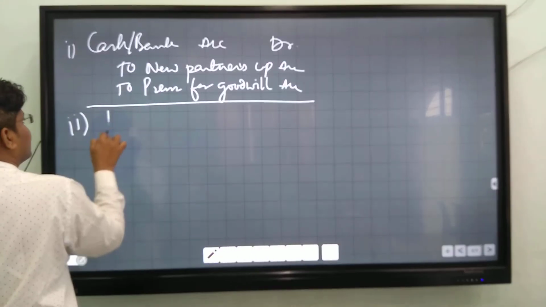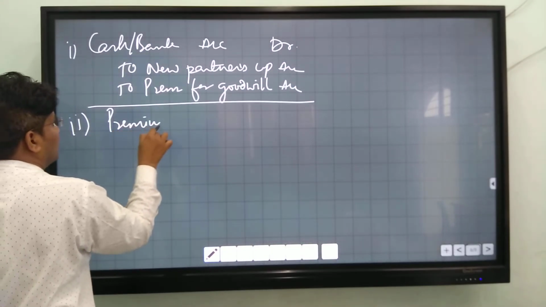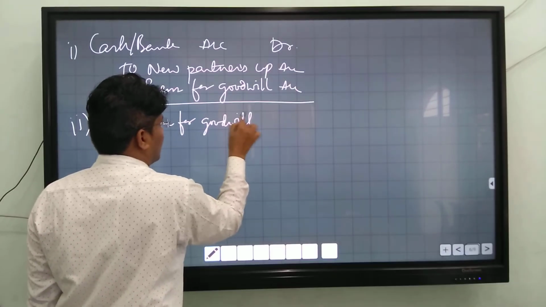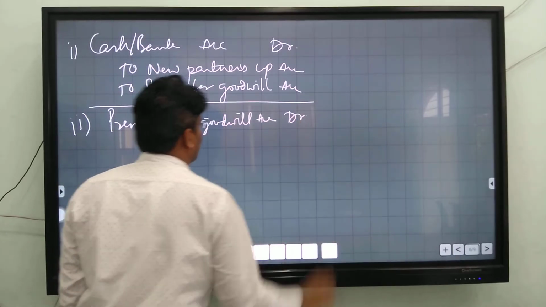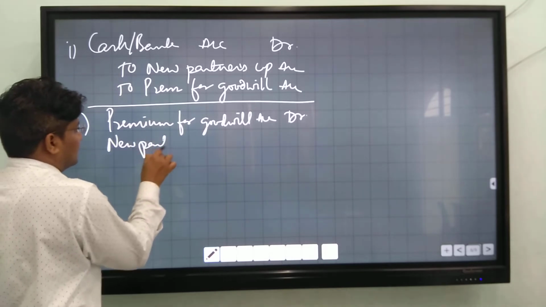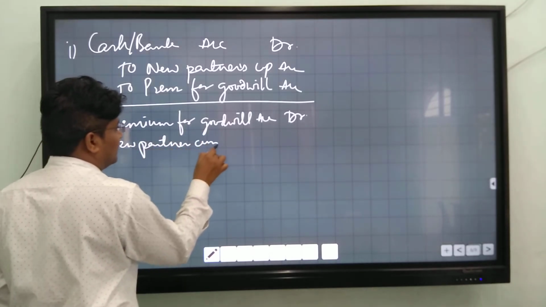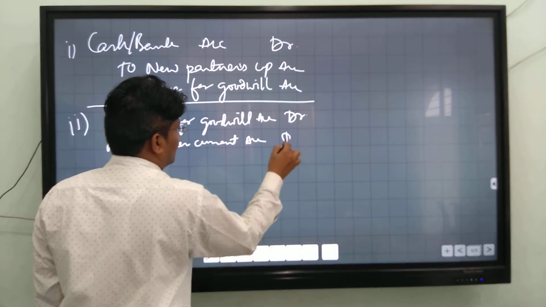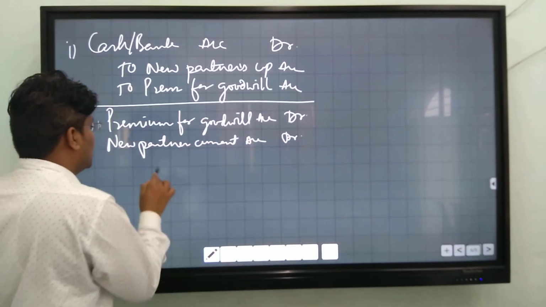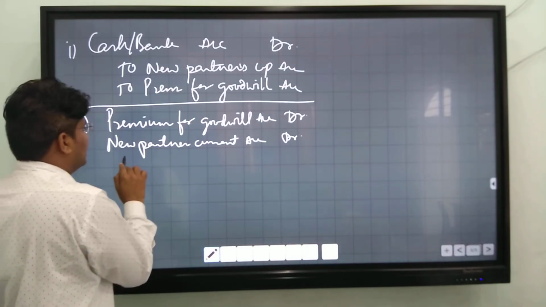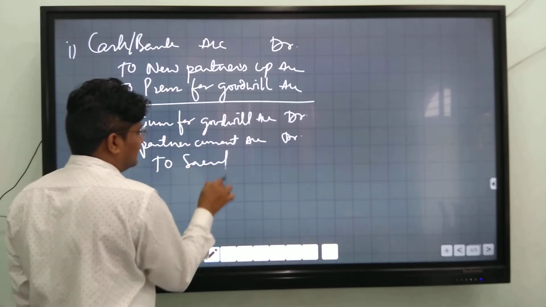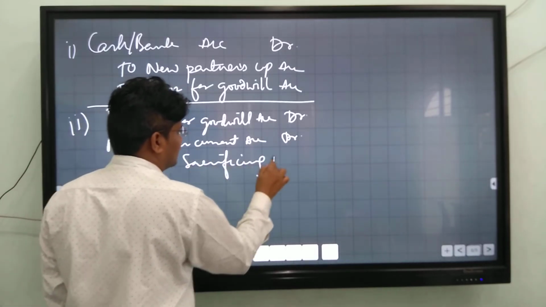Second entry is premium for goodwill account debit and new partner's current account debit. For that amount which is not brought by the new partner, you will debit his current account, and credit sacrificing partners' accounts.